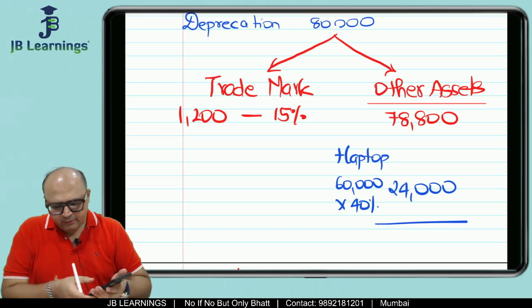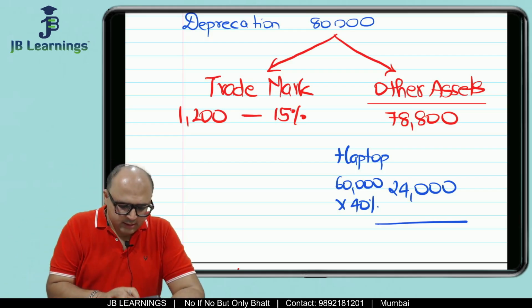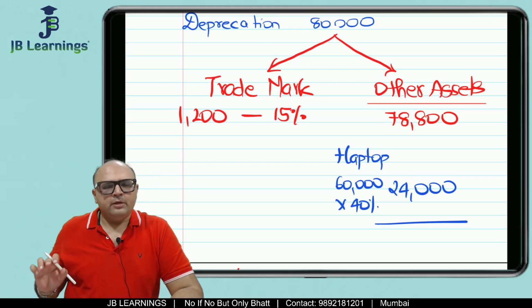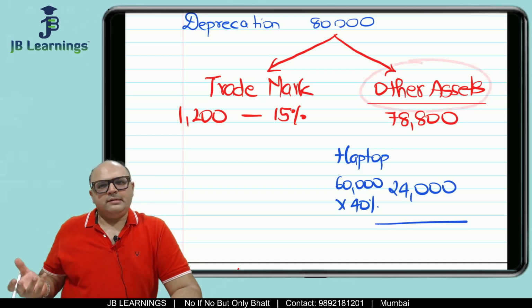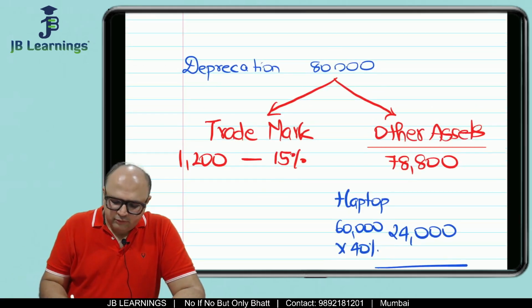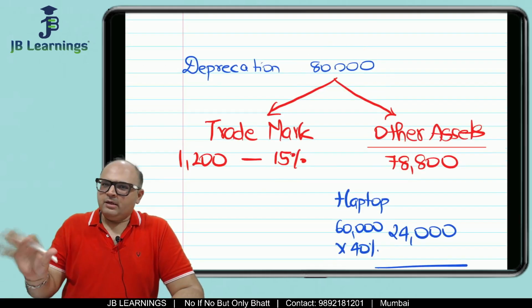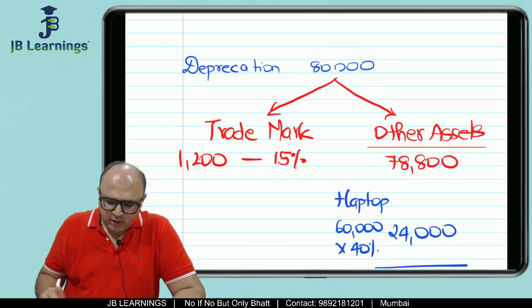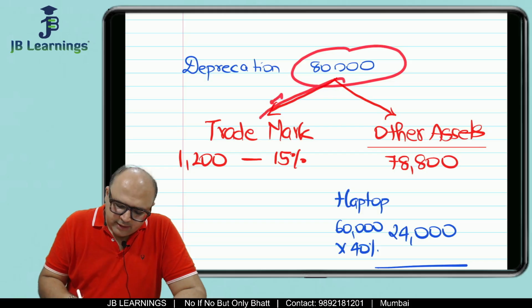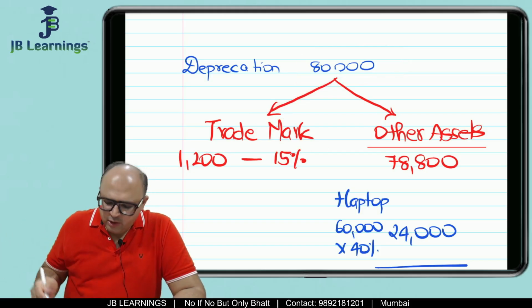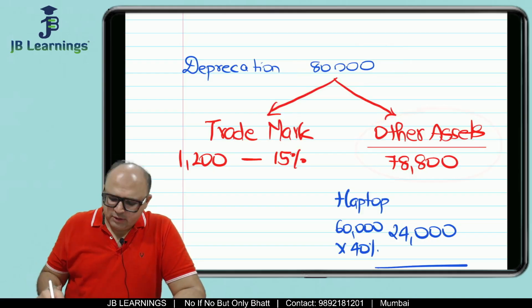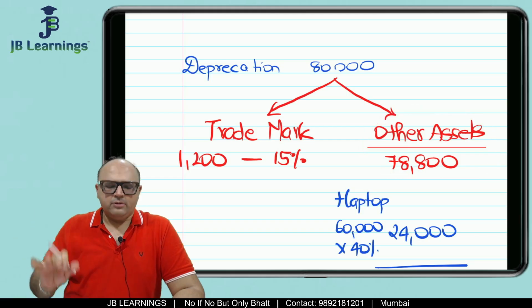So what we will do is 78,800. This is other assets. Sir, how did you find out other assets? See, they have given total was 80. As per income tax is not given in the question. Out of 80, they are saying 1200 is towards trademark. So there would be some other assets also, right? So for other assets, I am assuming this is correct depreciation as per income tax only.